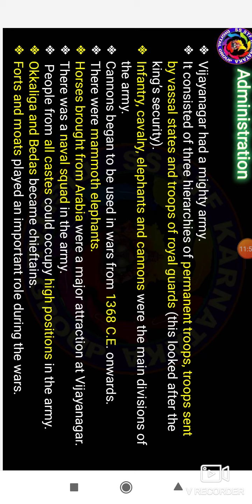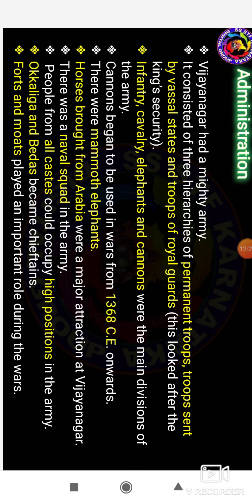The infantry, cavalry, elephants, and cannons were the main divisions of the army. So there were mammoth elephants. The horses brought from Arabia were a major attraction at Vijayanagara.